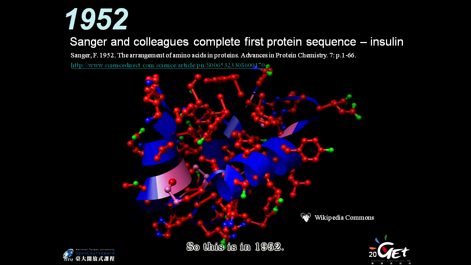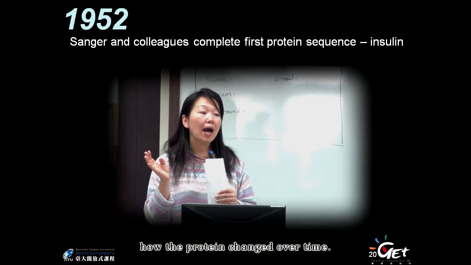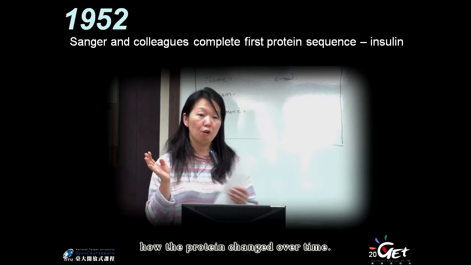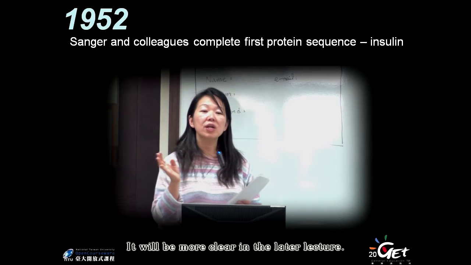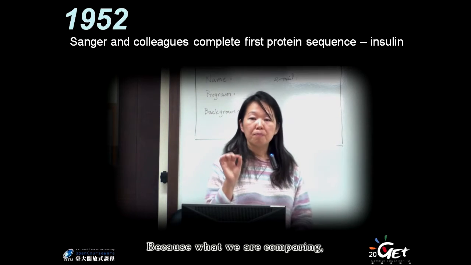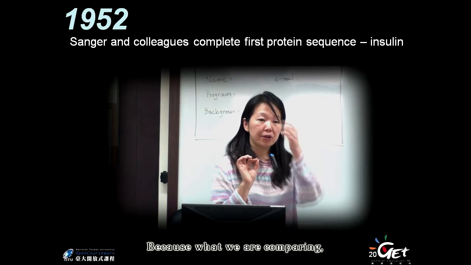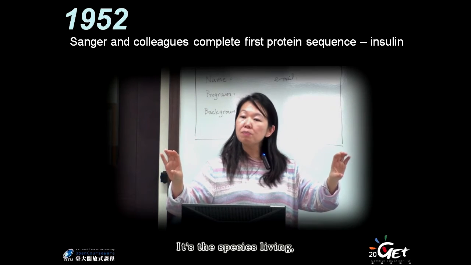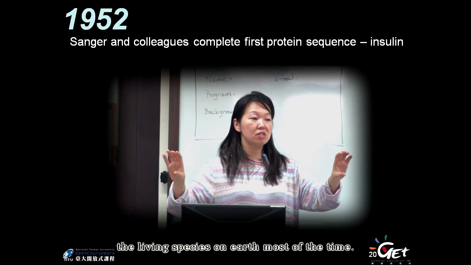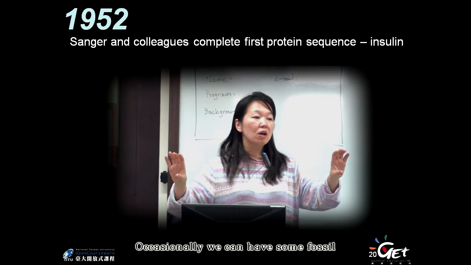And we know protein sequence, we could do protein sequencing pretty early. So this is in 1952. The scientists compared the protein sequence from different species. So the same thing, we want to look at how the protein changes over time. What do you mean by over time? It will be clearer in a later lecture. Because what we compare is always the modern species, the living species on Earth, most of the time.